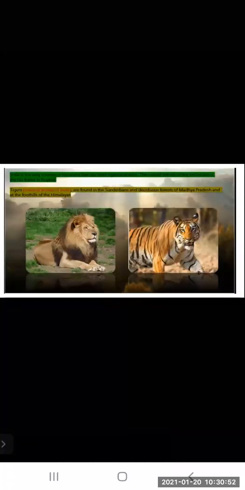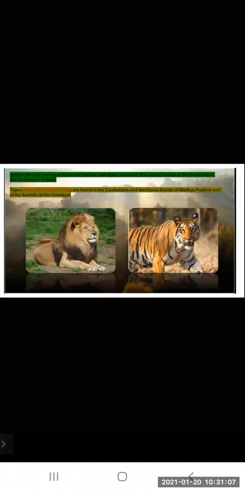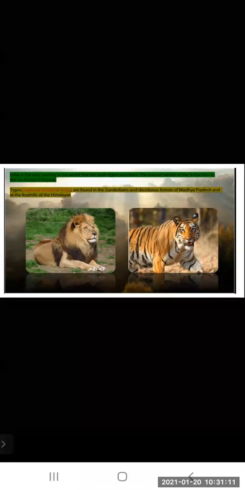India is the only country in the world that has both tiger and lion. The natural habitat of the Indian lion is the Gir forest in Gujarat. So India is the only country which has both the tigers and lions. It is the habitat of both lion and tiger. And the Indian lion is found in the Gir forest in Gujarat.